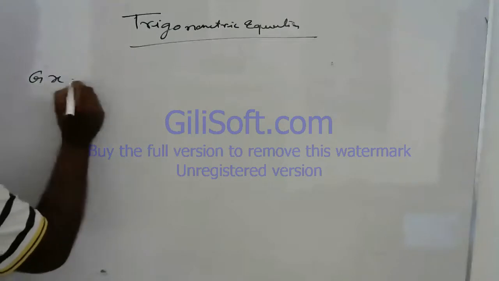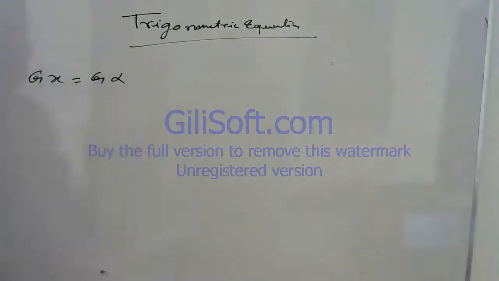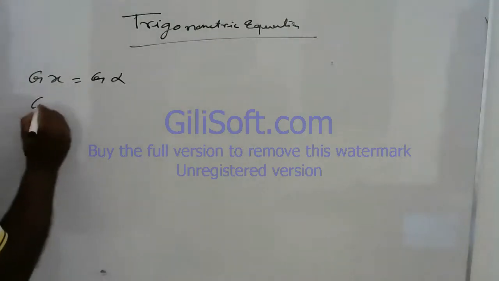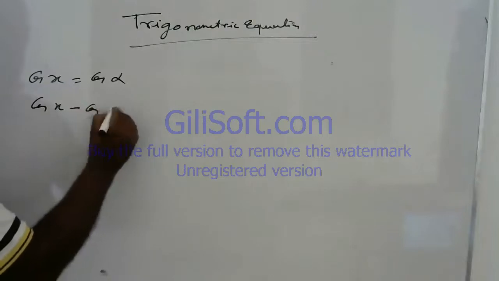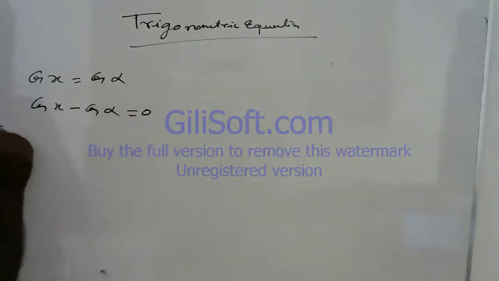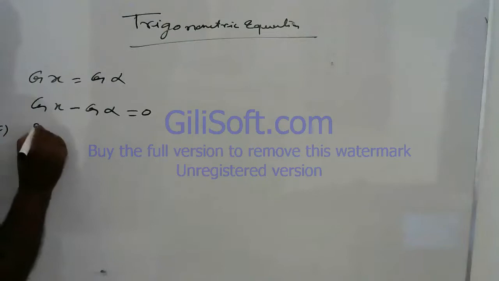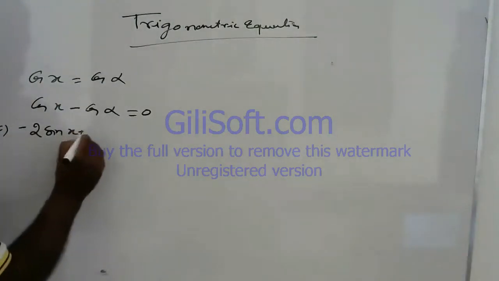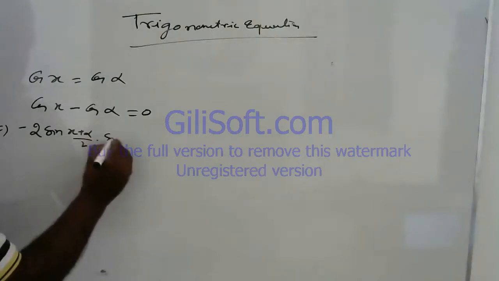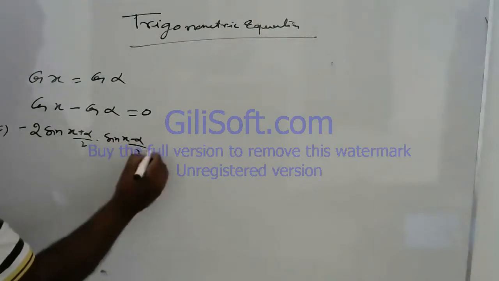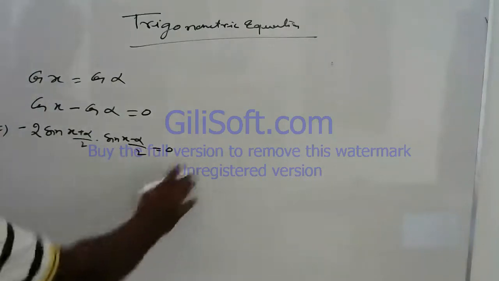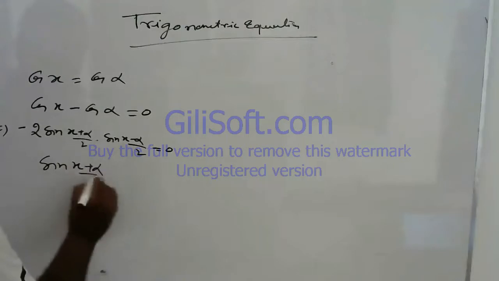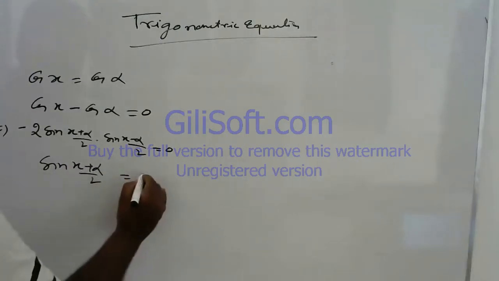If it is given cos x is equal to cos alpha, what happens? Again, cos x minus cos alpha is equal to 0. Now you can write it as minus 2 sin of (x plus alpha) by 2 into sin of (x minus alpha) by 2 is equal to 0. Dividing by minus 2, we get sin (x plus alpha) by 2 is equal to